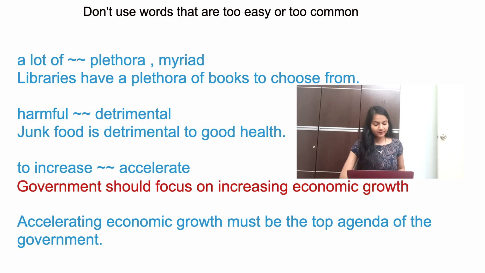Sentence 1 is: government should focus on increasing economic growth. If instead of increasing we write accelerating, our sentence will look something like: accelerating economic growth must be the top agenda of the government. So what did I change? I used some better words, like should focus on was replaced with must be the top agenda. Also, increasing was replaced with accelerating and the grammatical structure was changed.